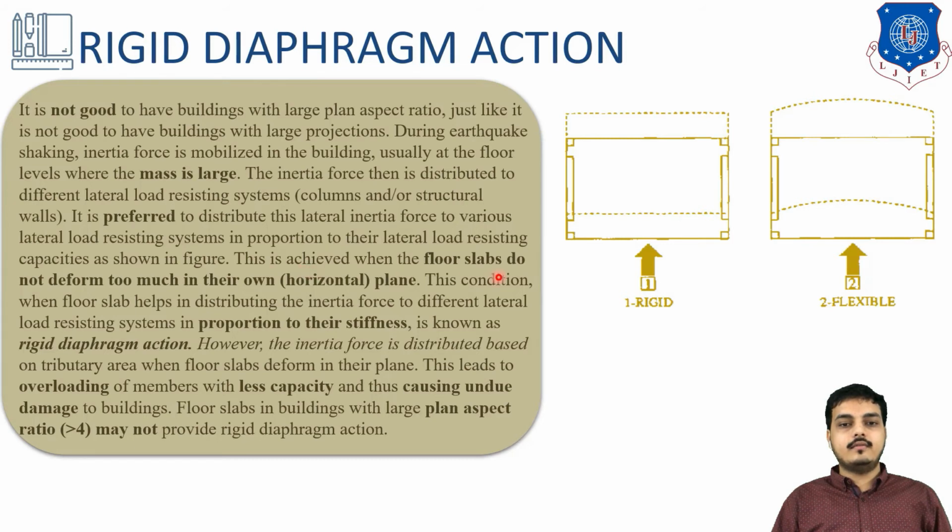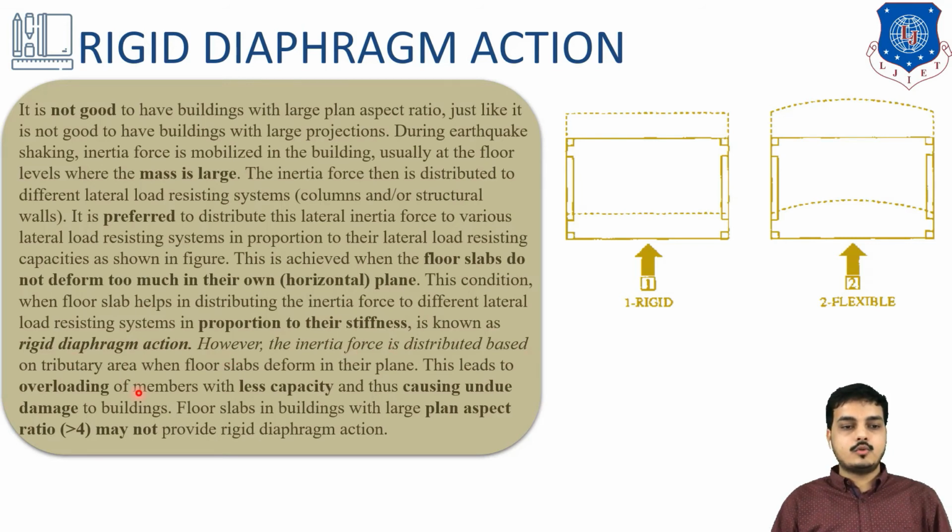Now this is achieved when the floor slab does not deform too much in its own horizontal plane. This condition, when the floor slab helps in distributing the inertia force to different lateral load resisting systems in proportion to their stiffness, is known as rigid diaphragm action. I would like to repeat that the condition when the floor slab helps in distributing the inertia forces to the particular member according to their capacity, or according to their stiffness, is nothing but rigid diaphragm action.